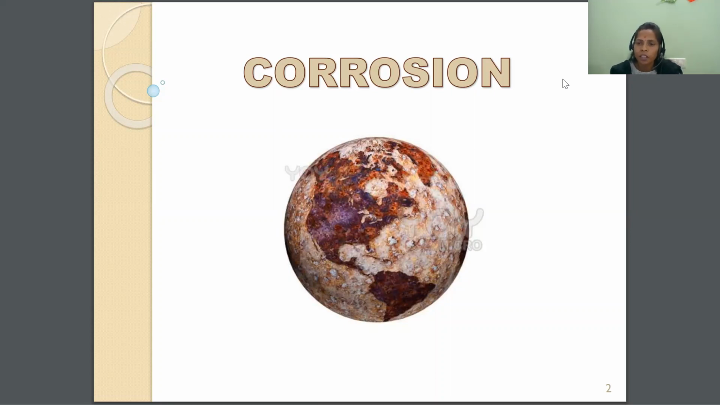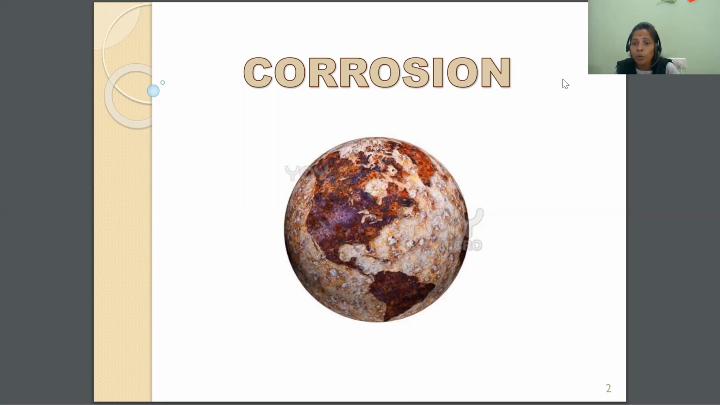Maybe you observed this on an iron rod. When the iron rod is exposed to the environment, what is happening? A brown layer is forming on the iron rod. That is corrosion. The rust formation on the iron rod is the best example of corrosion. Not only iron rod, many metals undergo corrosion. Yes. So what is meant by corrosion?